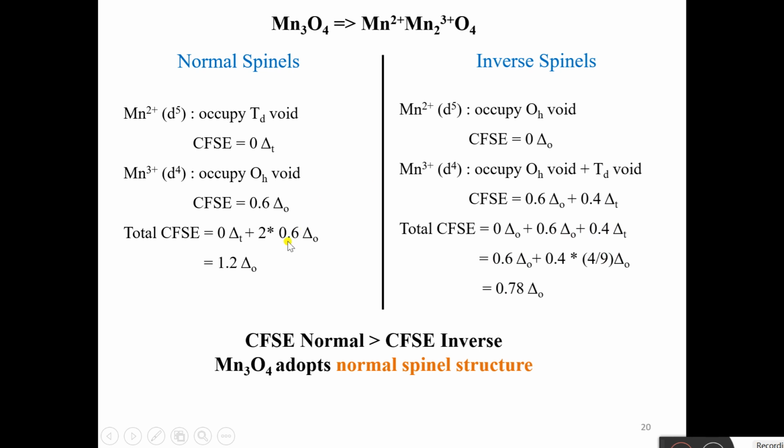So which value is greater? Obviously 1.2 ΔO is greater. So the CFSE for normal spinel is greater than the CFSE for inverse spinel. So Mn3O4 will adopt the normal spinel structure.